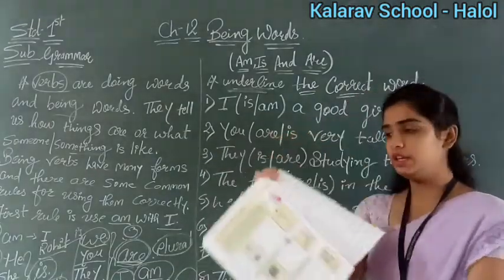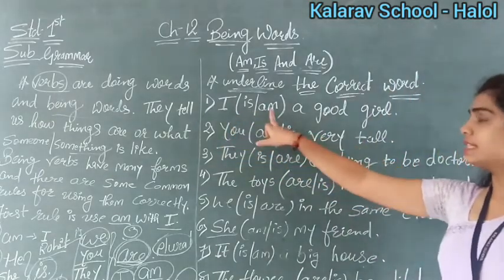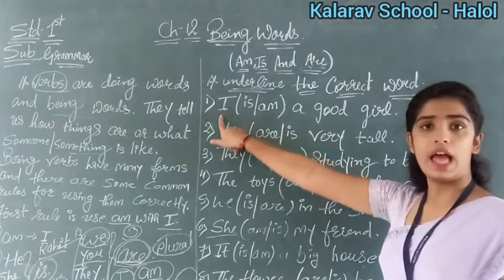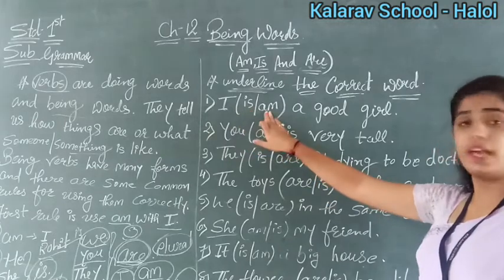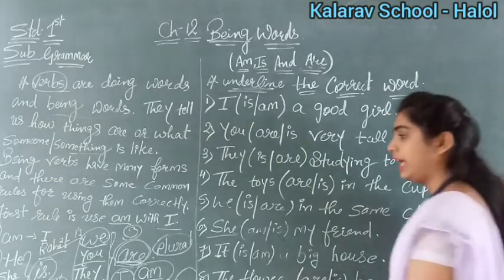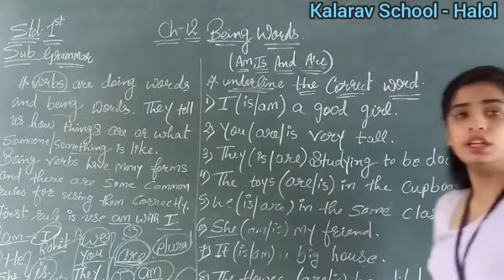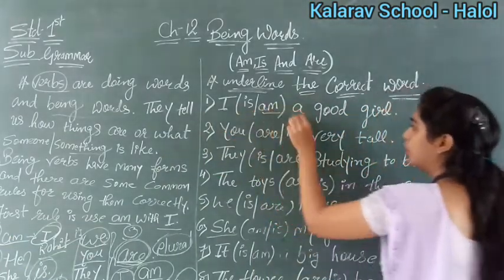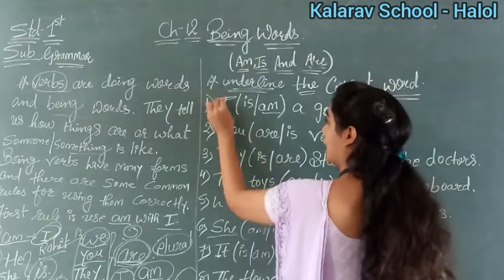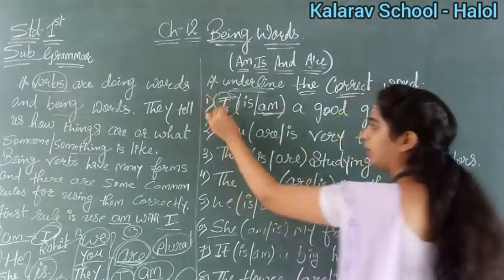Underline the correct word. See in your book what is given in the first number: I, in brackets am or is, a good girl. So what will we use with I, children? I have already explained: when in the sentence it is given I, we will always use am, right? So what will our answer be? I am a good girl. Are you understanding? Again, see, I am a good girl. Why am? Because here it is given I.